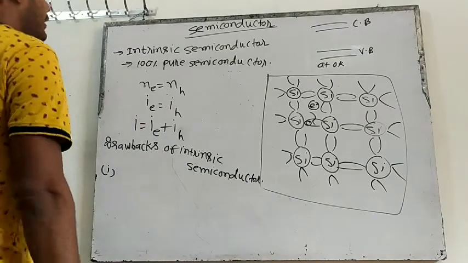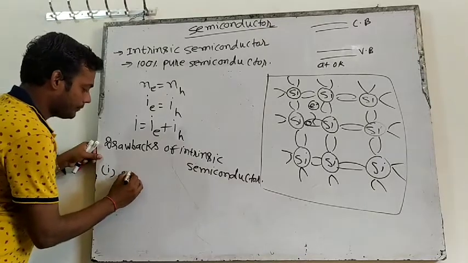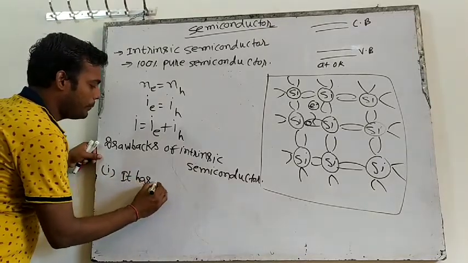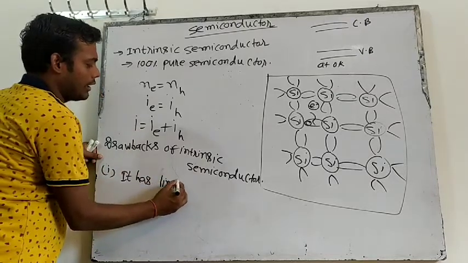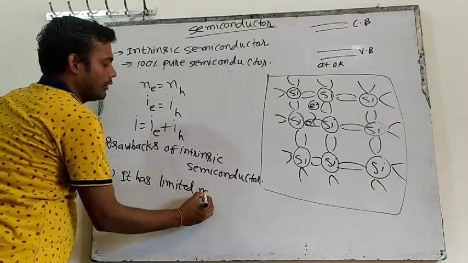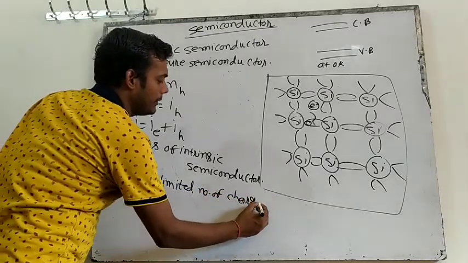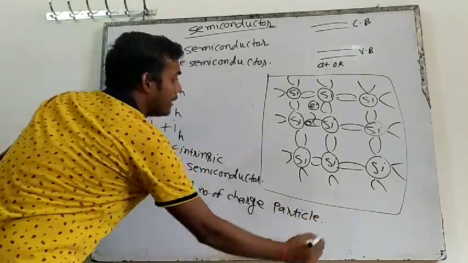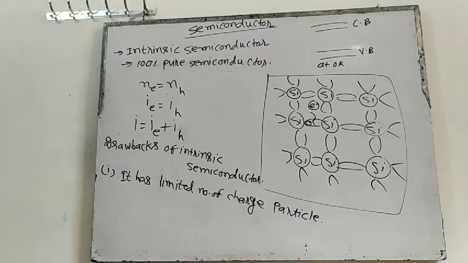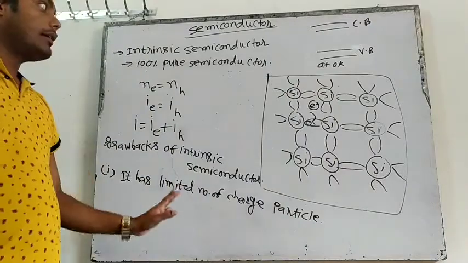The first drawback that intrinsic semiconductor has is that it has a limited number of charged particles. In the intrinsic semiconductor, the charged particles are very limited. That means we can't say there are too many charged particles. Charged particles are very few.